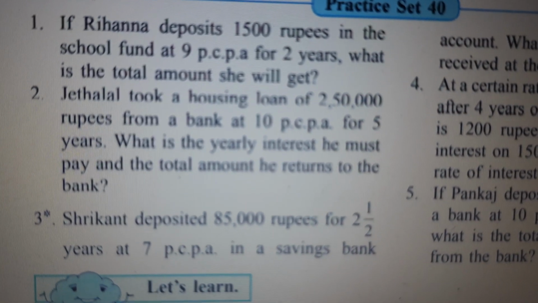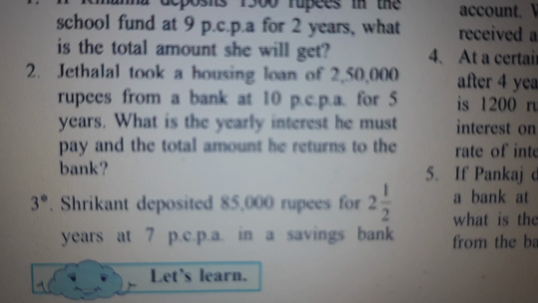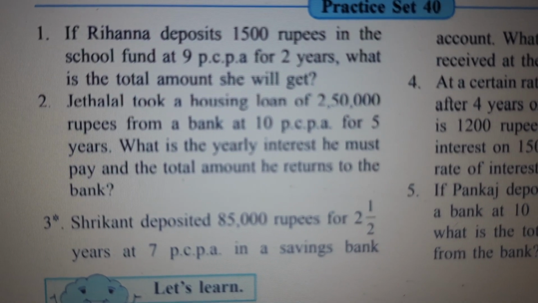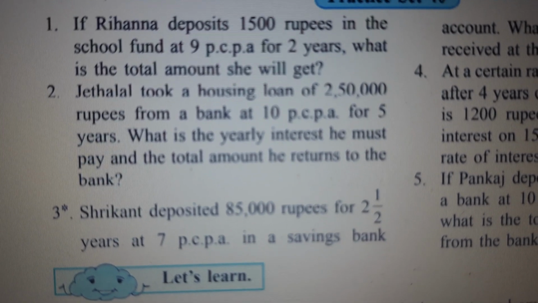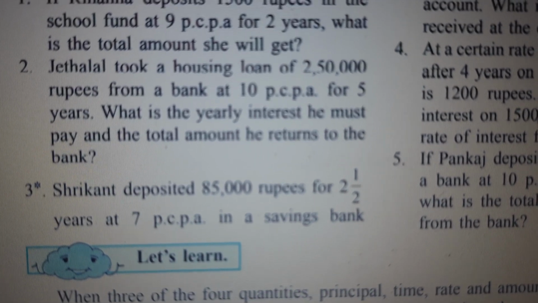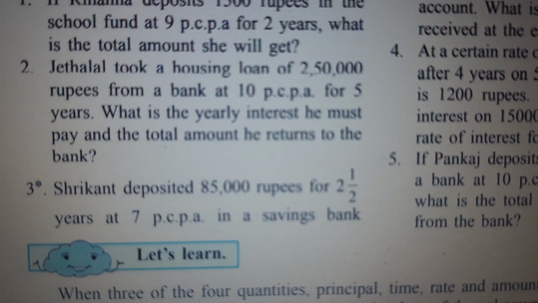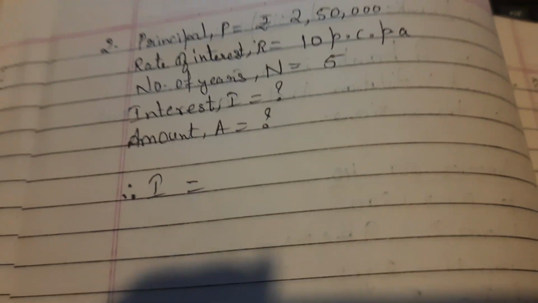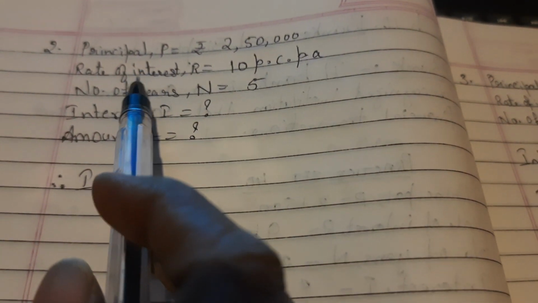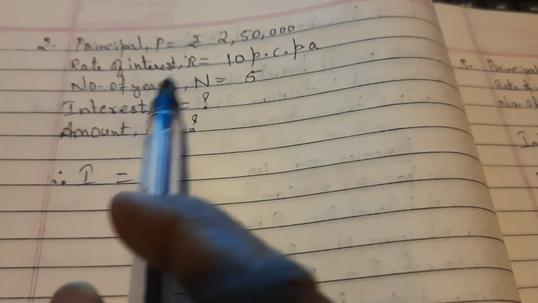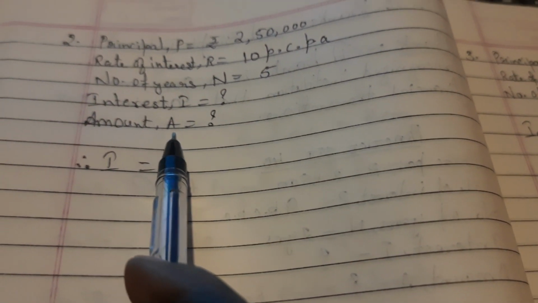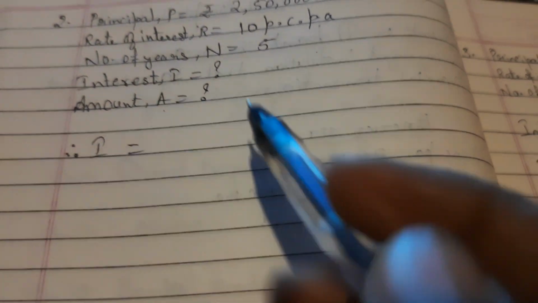Now the second question. Chetalal took a housing loan of rupees 2,50,000 from a bank at 10% per annum for 5 years. What is the yearly interest he must pay and the total amount he returns to the bank? Okay, let's solve it. So principal P is 2,50,000, rate of interest R is 10% per annum, number of years N is equal to 5. We have to find out interest as well as the amount children. So let us find out.